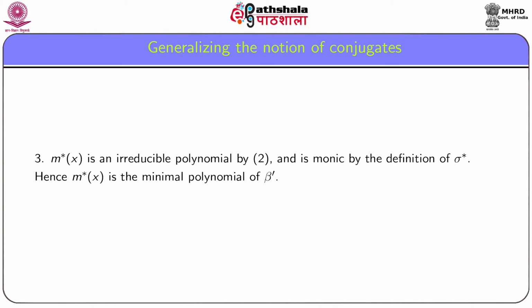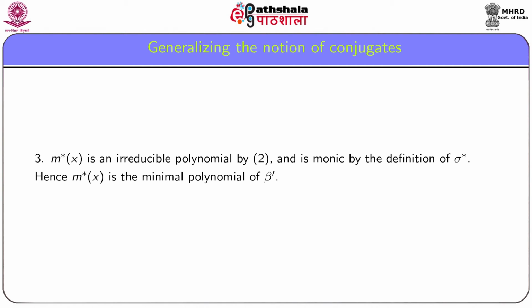Now we show that m star (x) is the minimal polynomial of beta dash, where m(x) is the minimal polynomial of beta and m star (x) is sigma star m(x). The irreducibility of m star (x) follows from 2, and m star (x) is monic, which follows from the definition of sigma star.